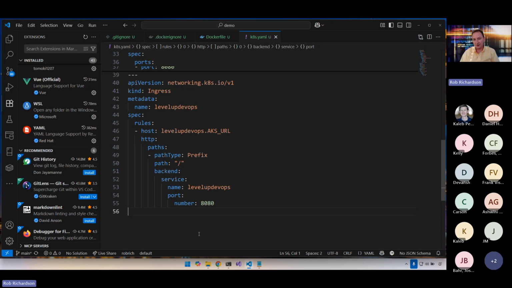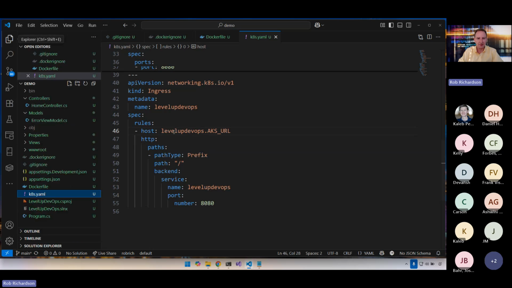Now that I've got that ingress in place, I do need to do these replacement expressions as part of the build. And if I have more than a couple, then I'll probably flip over to Helm. But Helm is probably a little bit bigger than what we want to take on today. So I'll just use sed to replace these instead.